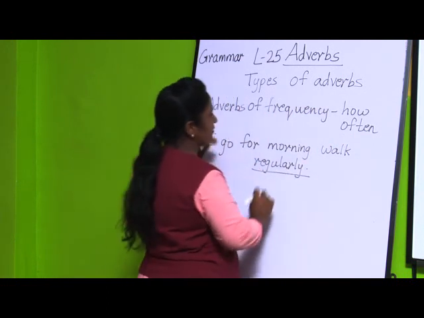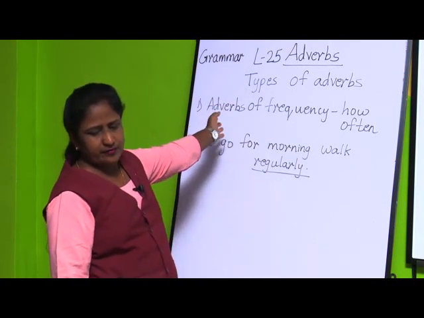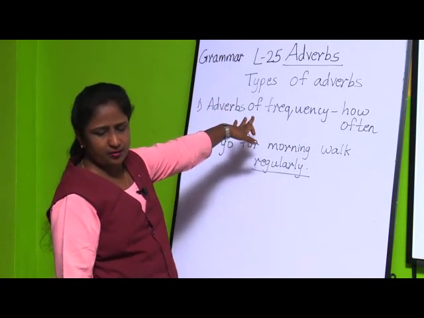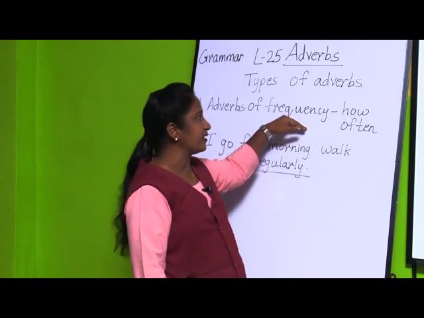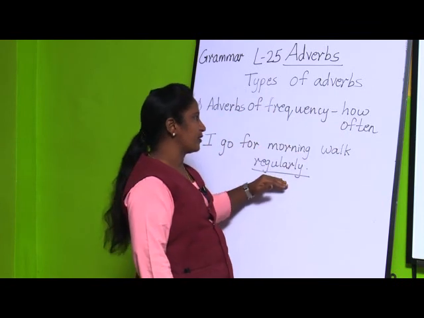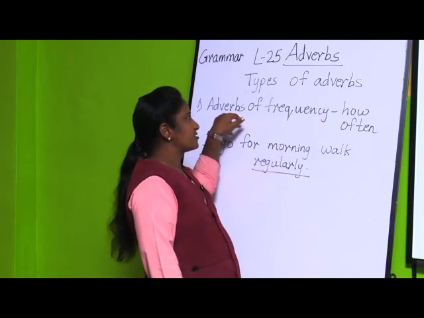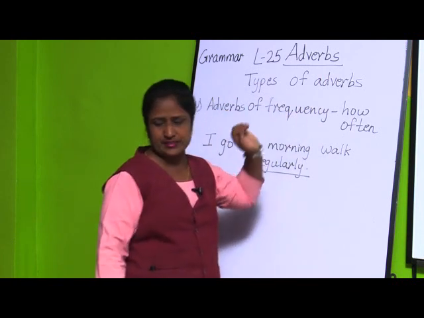Regularly. If you ask the question how often, it tells adverbs of frequency, that is, how often or how frequently an action is done. So the action is done regularly. If you ask how often, you will get the answer for adverbs of frequency.